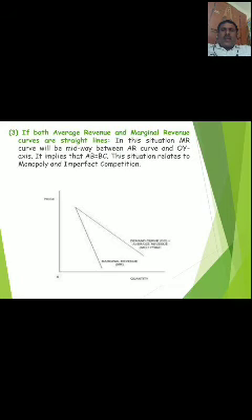If both average revenue and marginal revenue curves in imperfect competition are straight lines, in this situation the MR curve will be midway between the AR curve and the OY axis. This is the important point.